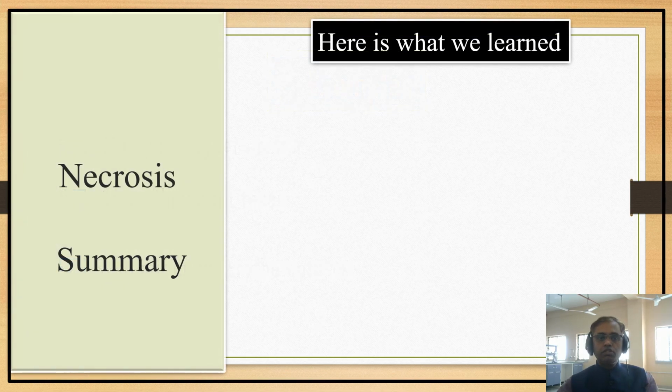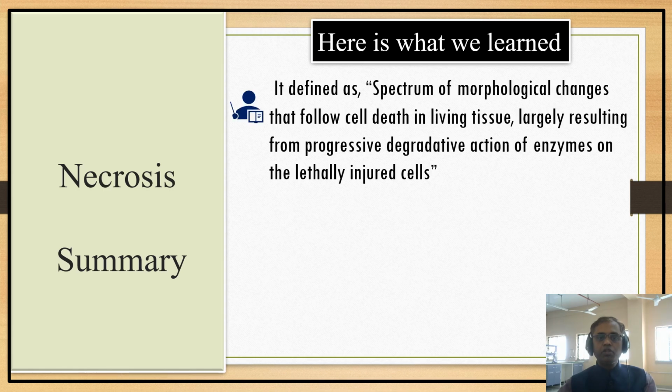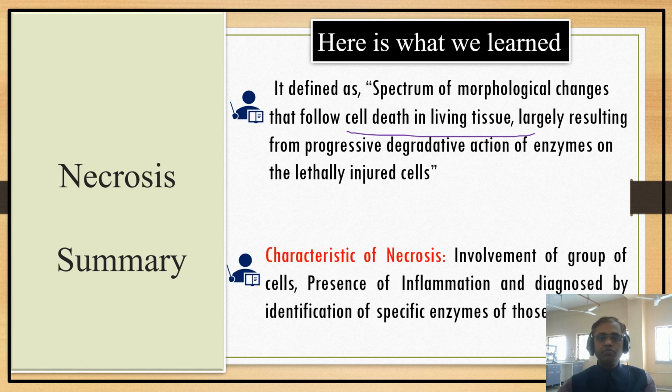So that's about necrosis. Here I am giving the necrosis summary. Necrosis means a spectrum of morphological changes that follow cell death in living tissue, largely resulting from the progressive degradative action of enzymes on lethally injured cells. The characteristics of necrosis are involvement of a group of cells, presence of inflammation, and diagnosis by identification of the specific enzyme on those tissues.